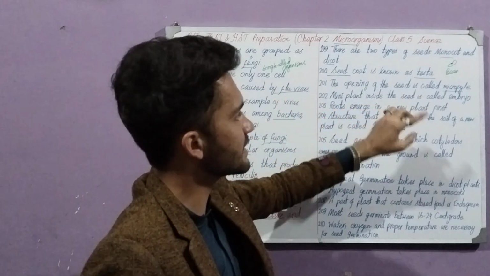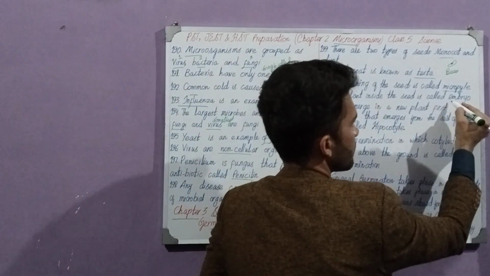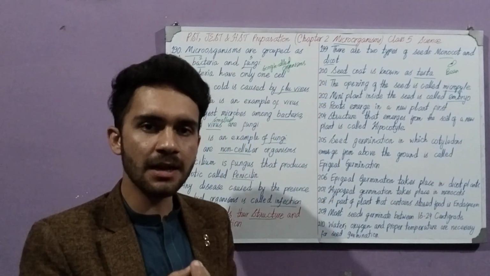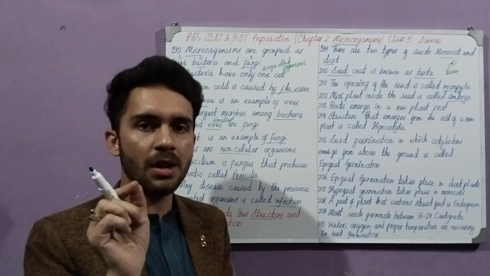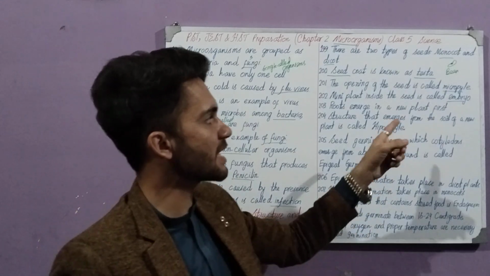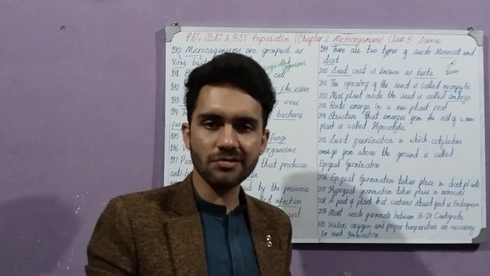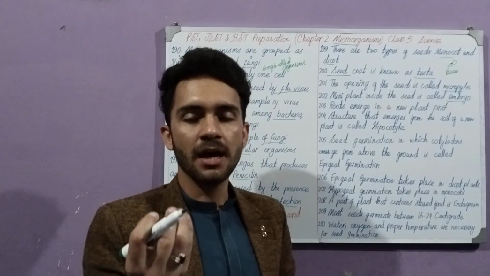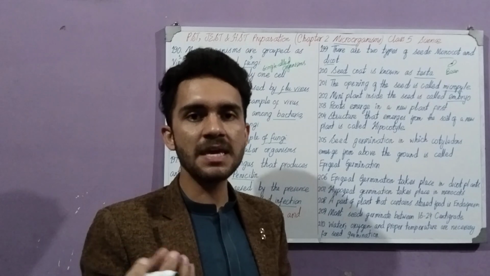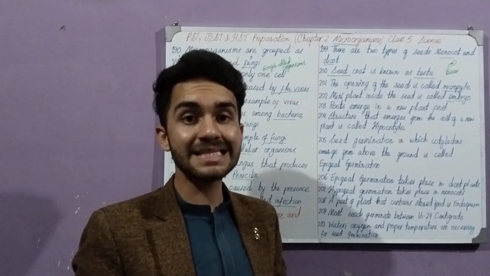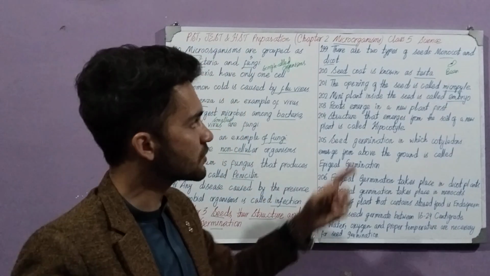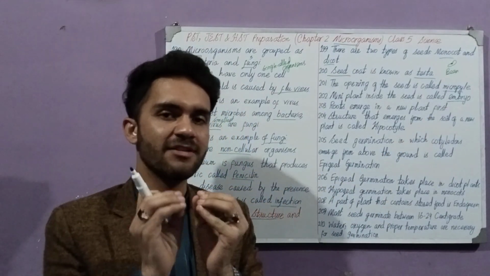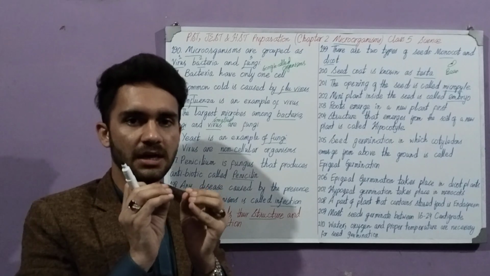The mini plant inside the seed is called embryo. When we put the seed into the soil, then a little mini plant comes out. That is called embryo. Embryo also relates to animals. When a little baby is conceived in the womb of a mother, that is also called embryo, meaning a small child which is in a very simple state of development.